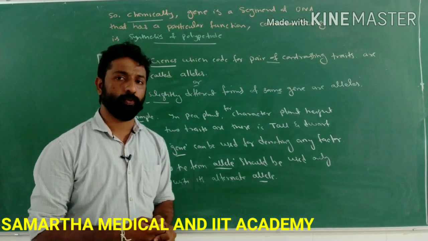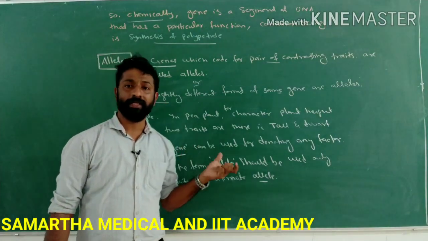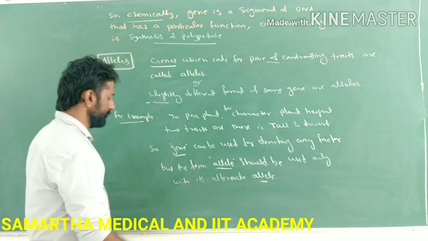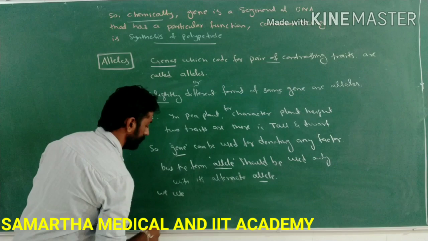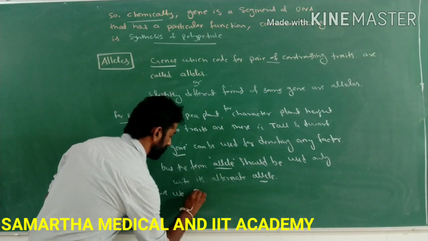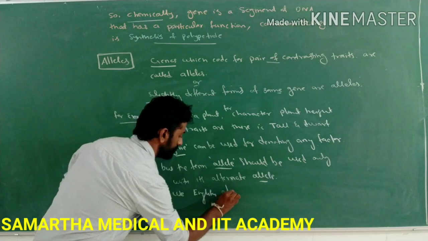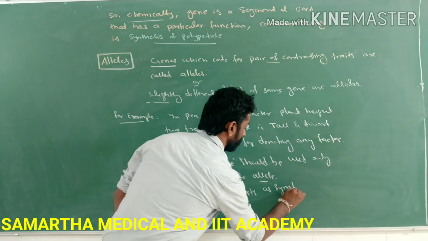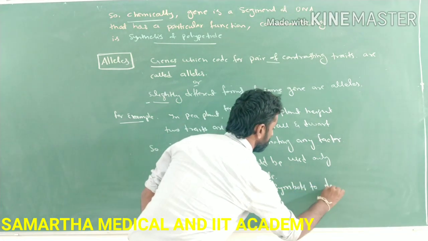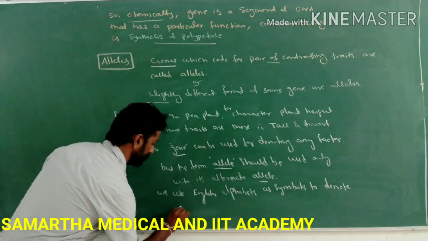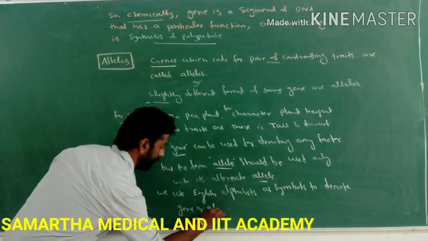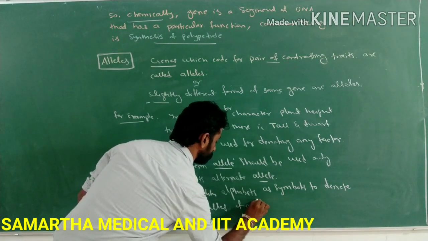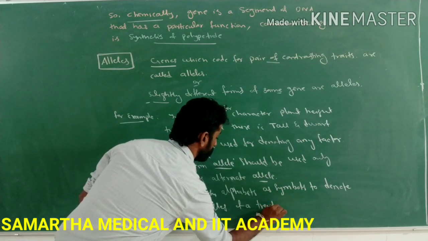To understand that, we always use English alphabets as symbols to denote the genes or alleles of a particular trait.